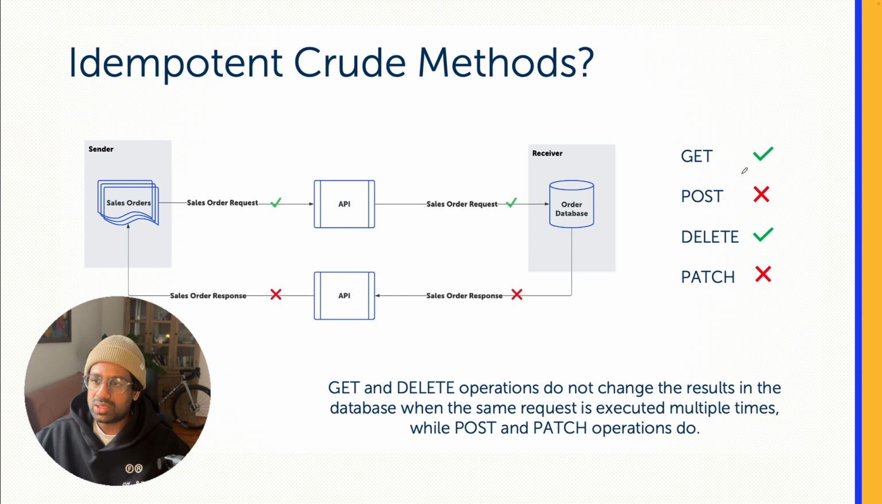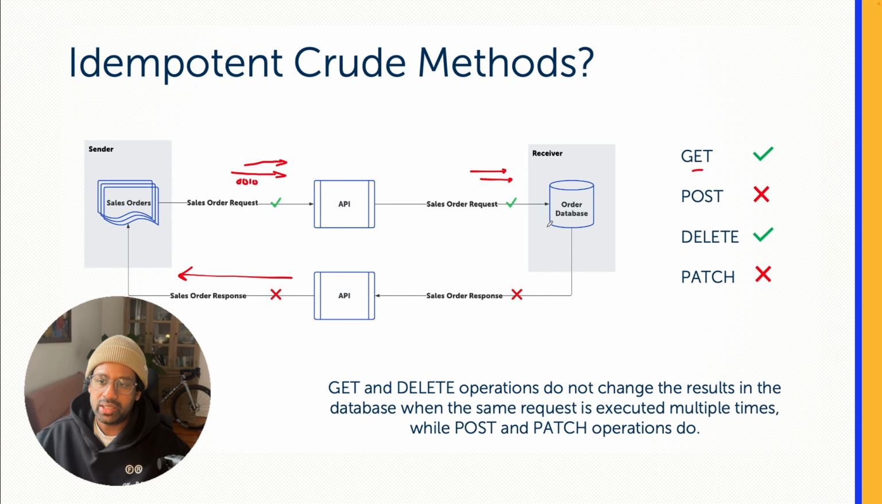Let's first check the GET method. Imagine this request is to get the sales order information from the backend database. Let's say in the request, we send the unique order number and we want to fetch the details of that order back to the sender system. In such cases, even if the same request for the same sales order number comes in multiple times to the backend database, we are not changing the results in the backend database, right? We are not updating or inserting any records.